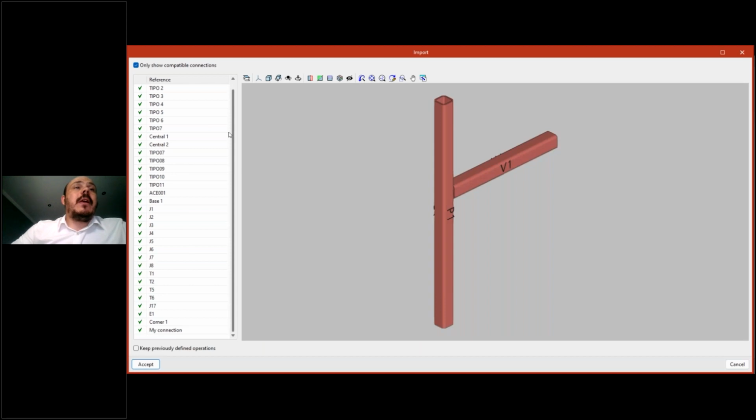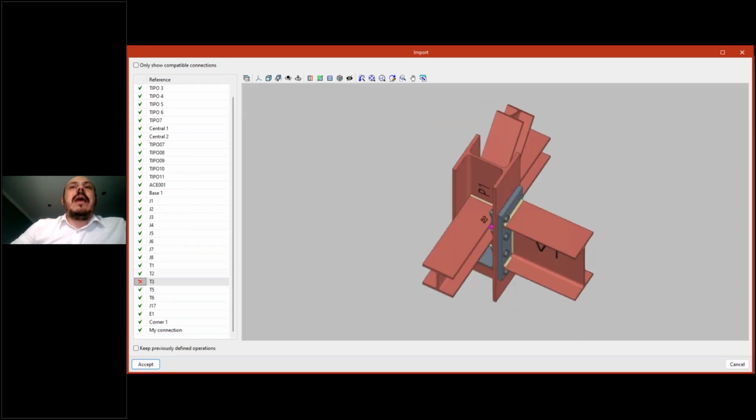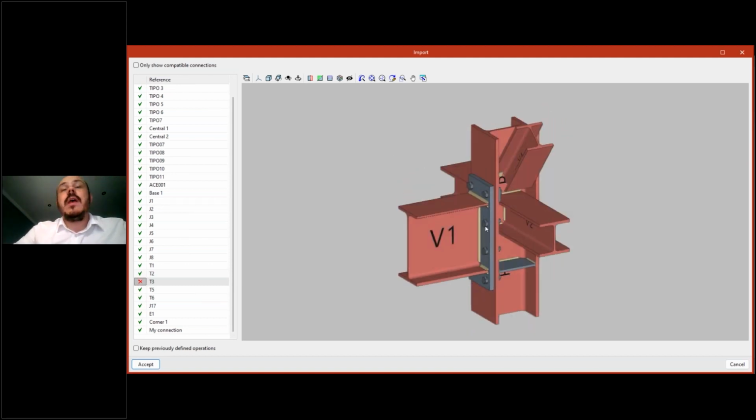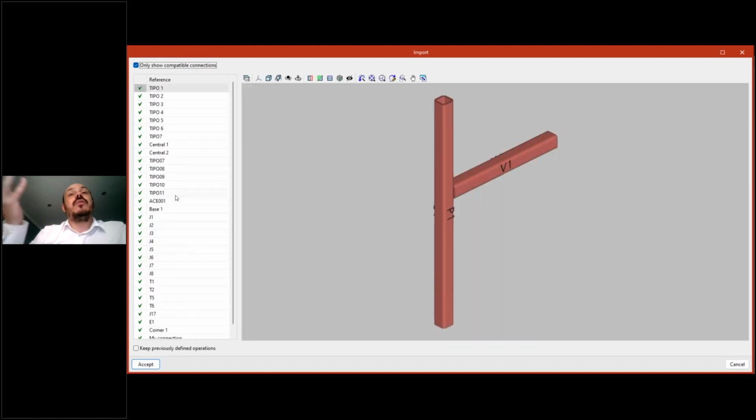I will import one of the connections that I have. In this list, I can see some of the connections that have this green check symbol. If I deactivate this option, I can also see some of them that have this red symbol. A red symbol means it's impossible to use the information from that connection for the connection you are trying to create, because it's too different. So don't try it, because it's going to be impossible. We are talking about totally different geometries with many more elements. If you mark this option, you have the green options with elements that could be useful to your connection, but you must use them with attention.